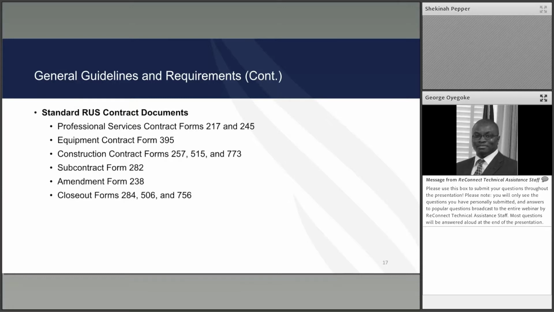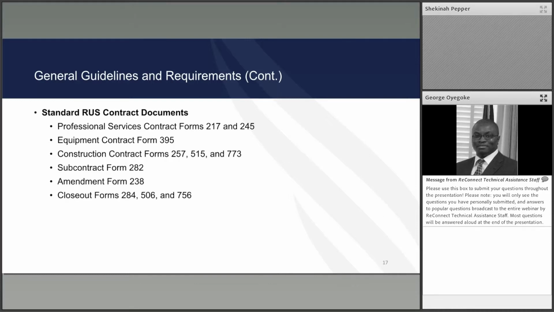For professional services, we have the 217 engineering contract, and we have the 245 miscellaneous services contract. For equipment purchase and installation, you have the RUS form 395. For building construction, we have the RUS form 257.